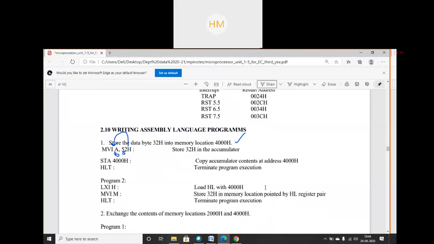Write down the second program. Exchange the contents of memory location 2000 hex and 4000 hex. Can you write?